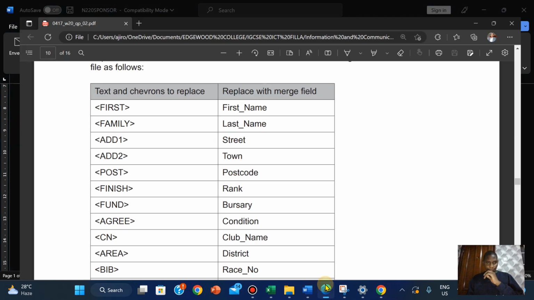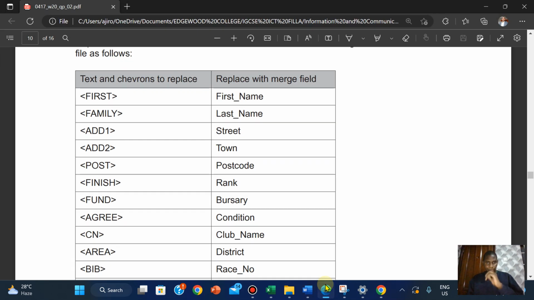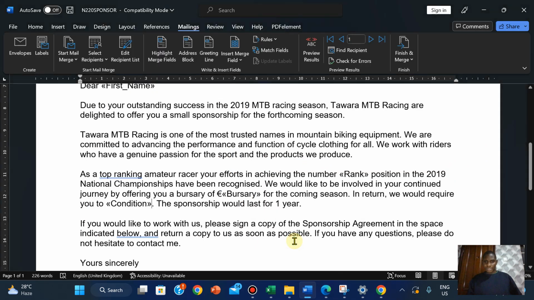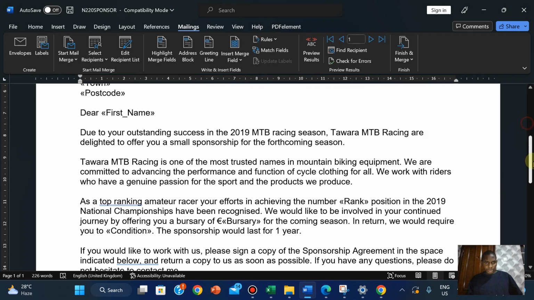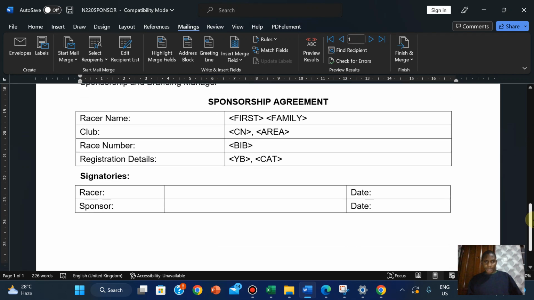Okay, let's check. Area. I have not talked about area. That's why it's important to actually take note of all this. I've not talked about area. Yes.